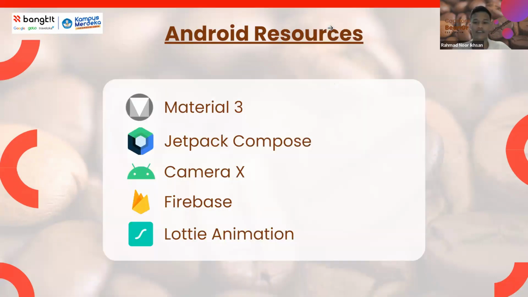In making the application, we use several resources: Material Tree for display design, Jetpack Compose to create the application UI, CameraX to take photos for detection, Firebase for login and register, and Lottie for animation in onboarding.